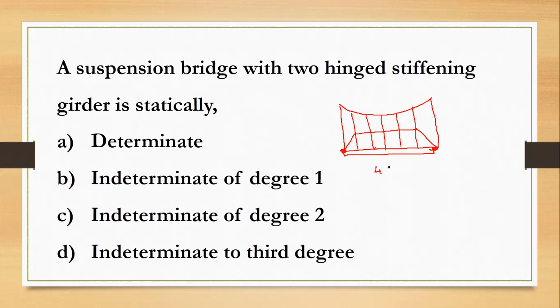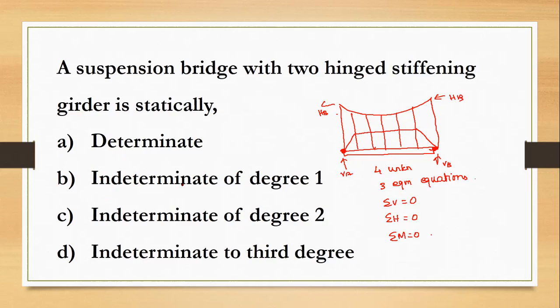Here, there are 4 unknowns, that is VA, VB, HA, and HB. But there are only 3 equilibrium equations: summation of V equal to 0, summation of H equal to 0, and summation of M equal to 0.